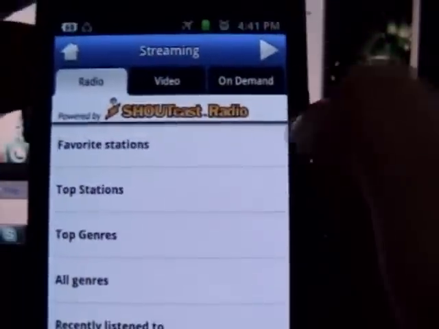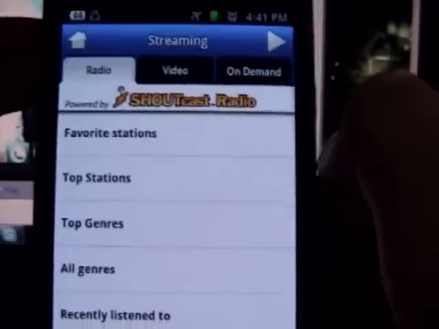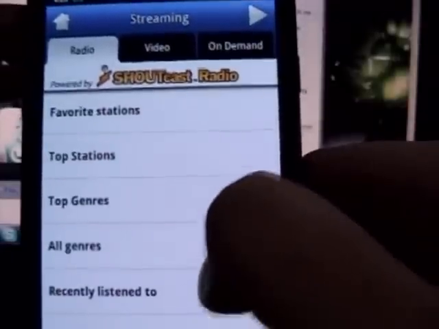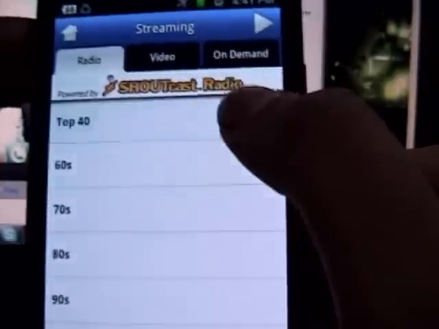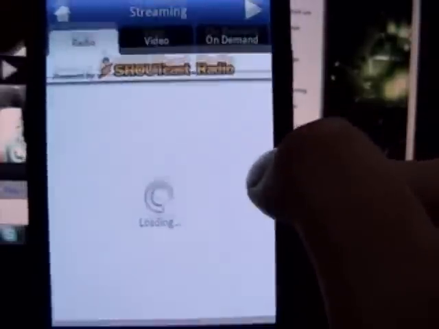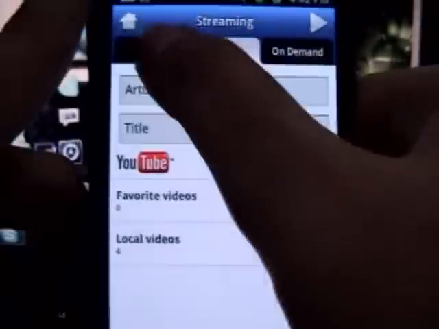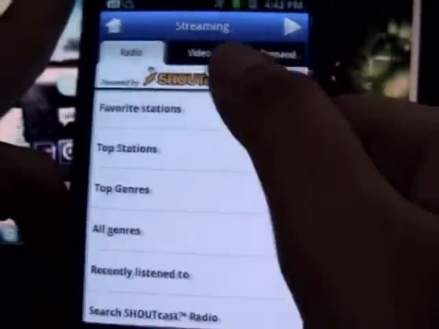Okay, now other than this, I want to show you these other things. You can have radio stations. See, shoutcast radio is actually synced with this. So if I just tap on a player and I listen to it, I can actually listen to radio using the same application. I don't need to install any other. Have video streaming. What more would you want? Let's do a video streaming.